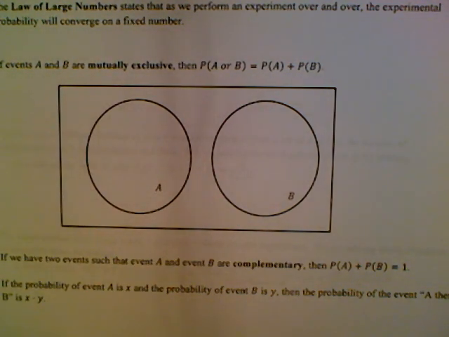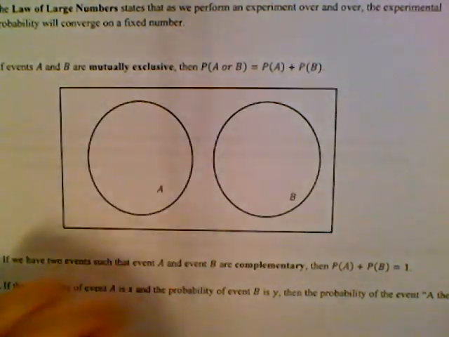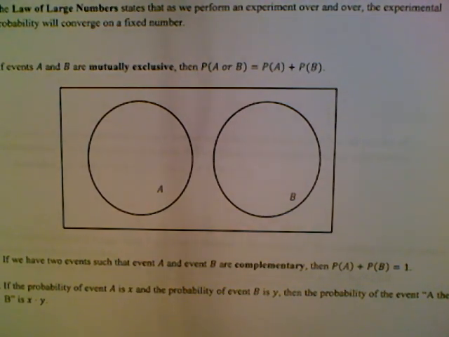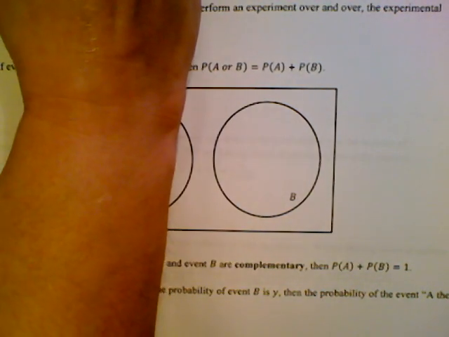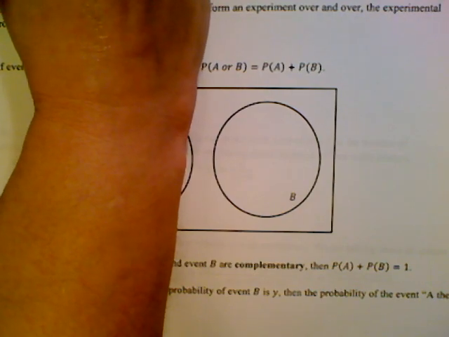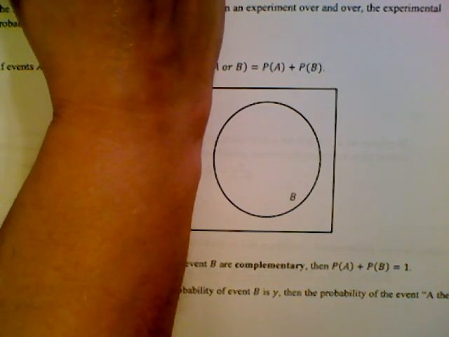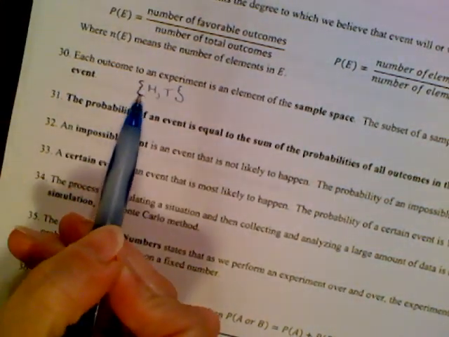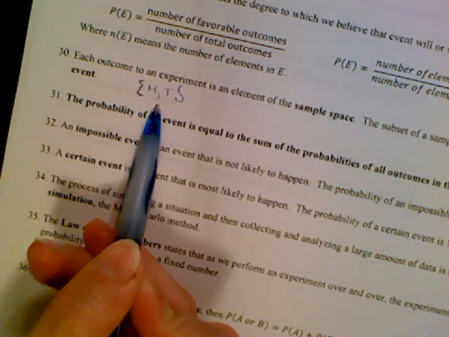All right? Each outcome to an experiment is an element in the sample space. So heads is an element and tails is an element. So if I want to write the sample space for flipping a coin, it's a set, so it's the set of all possible outcomes. So I use curly brackets, H, comma, T, in set notation. So curly bracket, H, comma, T, H for heads, T for tails.